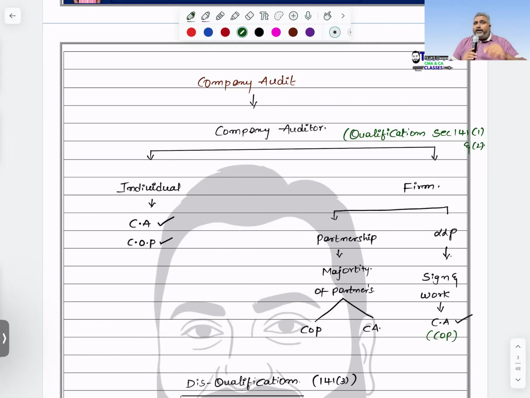But from the firm point of view, there is one more condition you need to check with the normal audit firms. The majority of the partners should be chartered accountants having a certificate of practice in India. This is defined in section 141 subsection 1 and subsection 2, about qualifications. The majority of the partners should be practicing in India and they are all chartered accountants. Then only a firm can act as an auditor.